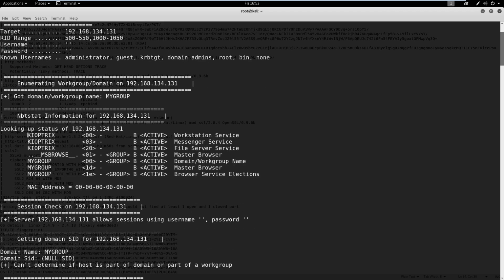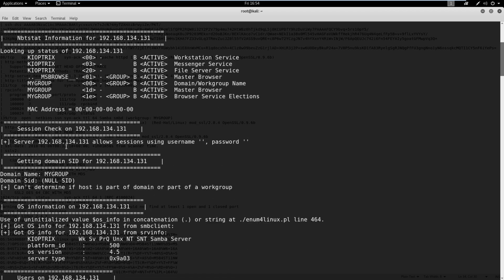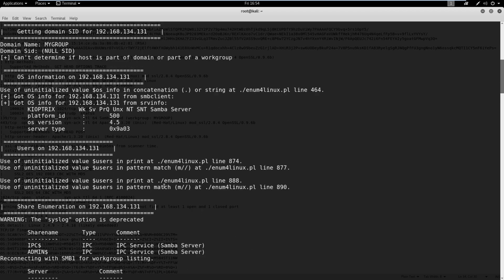So it looks like we found a host name here that might be useful later. Looks like there are some default sessions allowed here with no username and no password. That might be interesting as well. And again, we found a host name, and we found some information here.